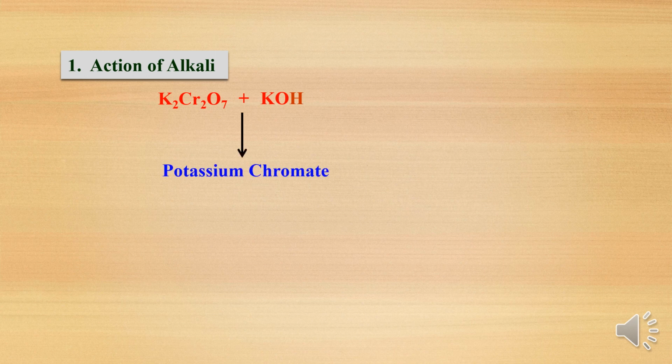In the same way, in alkaline medium, we will see potassium dichromate when it is treated with an alkali. I will take potassium hydroxide here. When it is treated with potassium hydroxide, potassium dichromate is converted into potassium chromate. Potassium chromate is yellow in color, while potassium dichromate is orange, so orange turns to yellow.